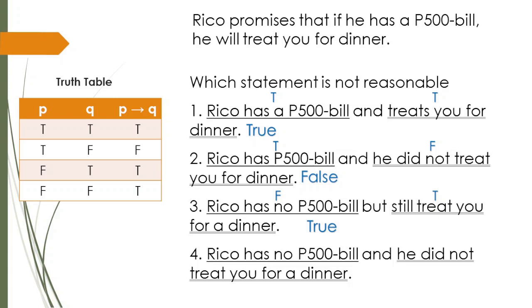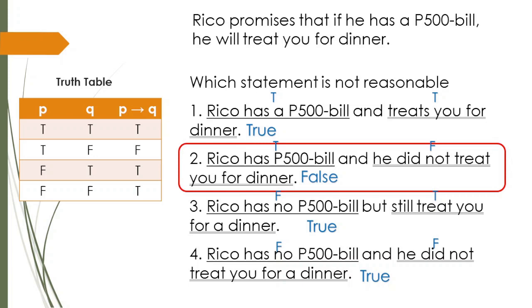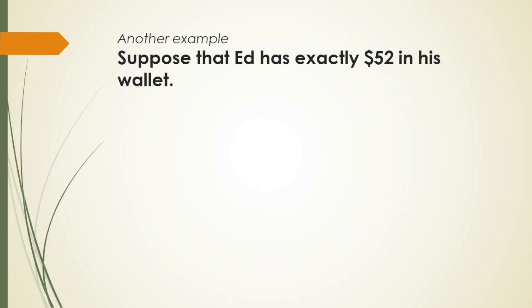And last statement, Rico has no 500 peso bill and he did not treat you for dinner. So yung hypothesis is false at yung conclusion ay false. According to the truth table, the statement is true. So, which statement is not reasonable? The answer is statement number 2. Remember, in the truth table, only if the hypothesis is true and the conclusion is false, the statement will be false.